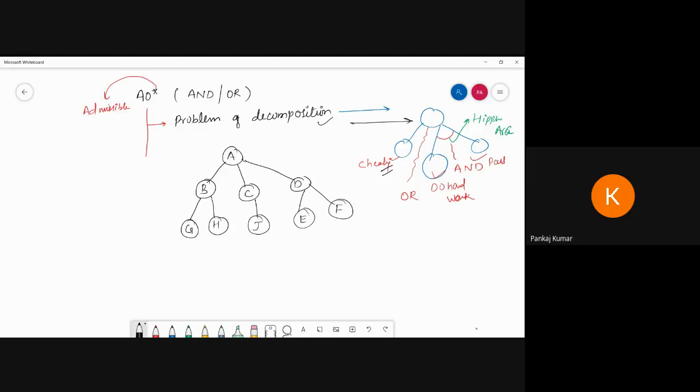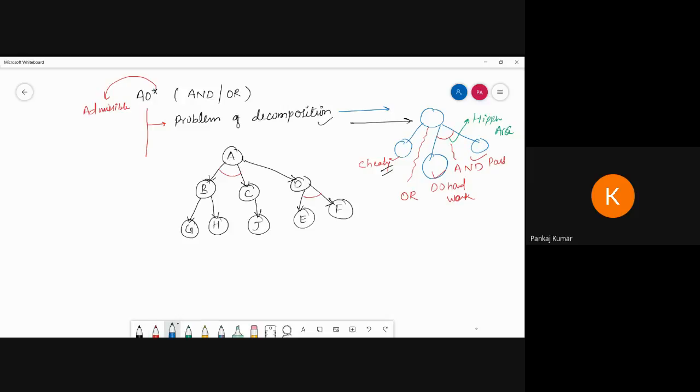Now these are all directed graphs, so don't be confused. Now here, suppose this one is the AND graph and this one is also AND. Did you understand the graph strategy? I am going to give each and every edge cost 1.